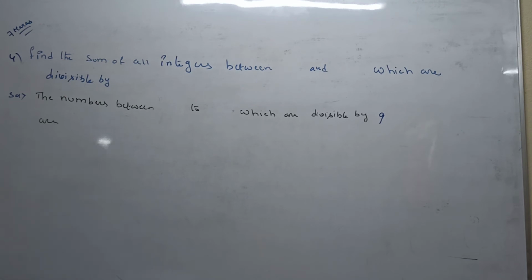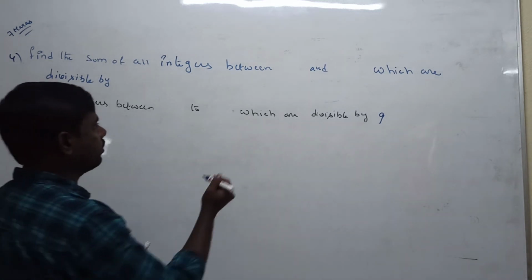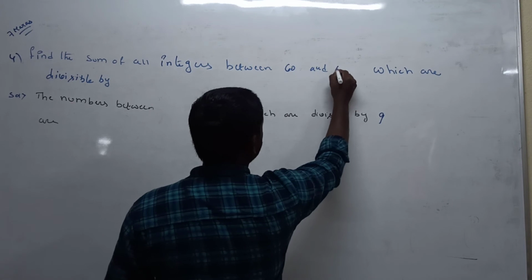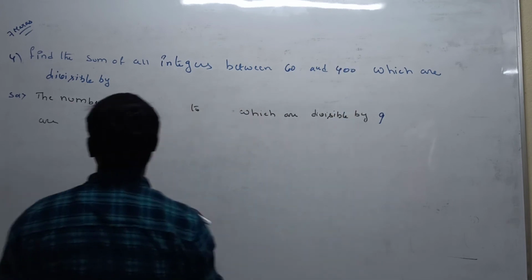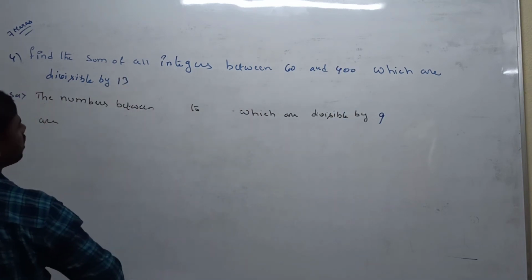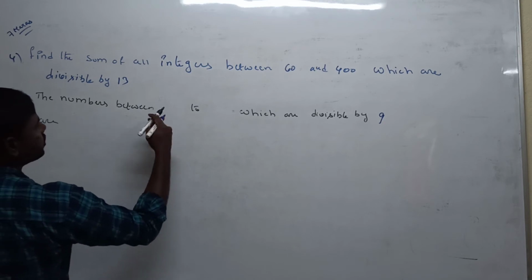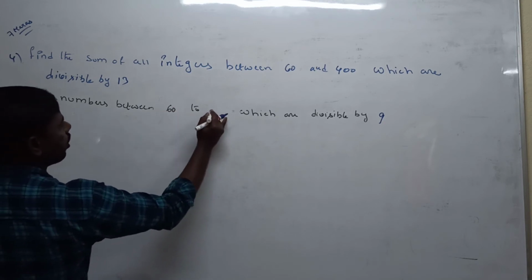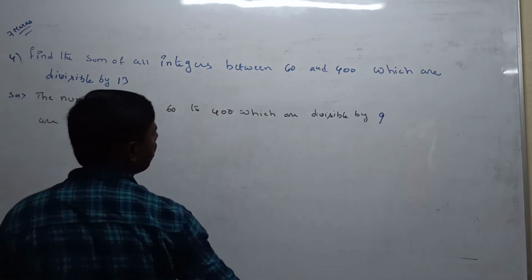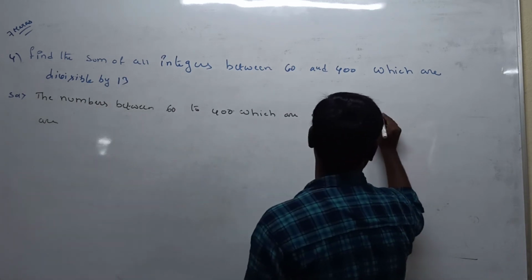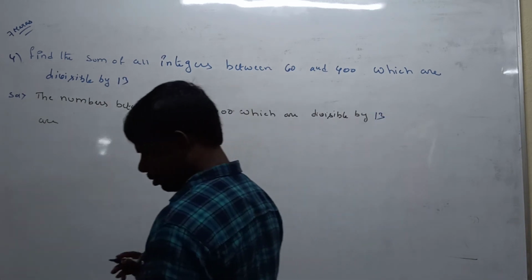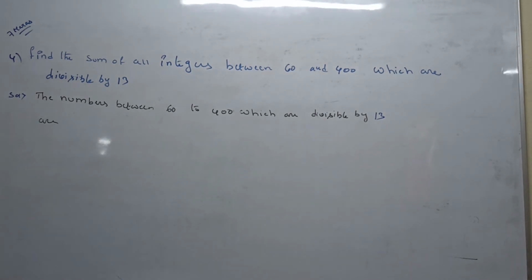Next, fourth question. Find the sum of all integers between 60 and 400 which are divisible by 13. Listen carefully, what are they asking?